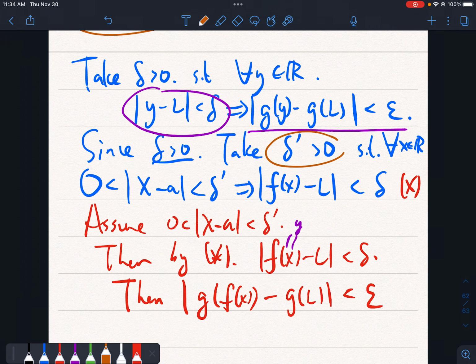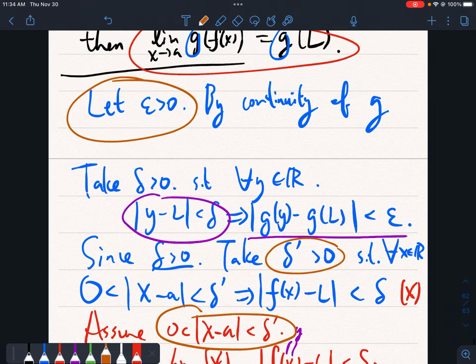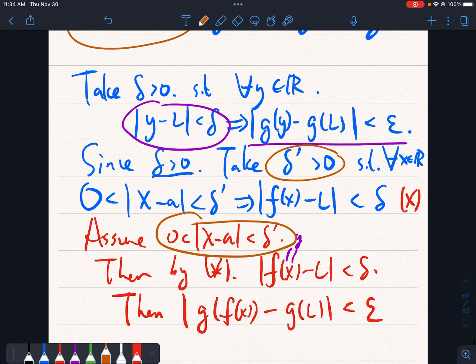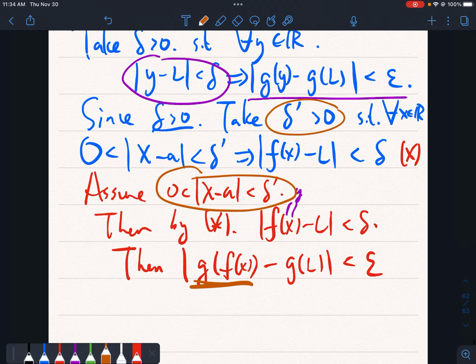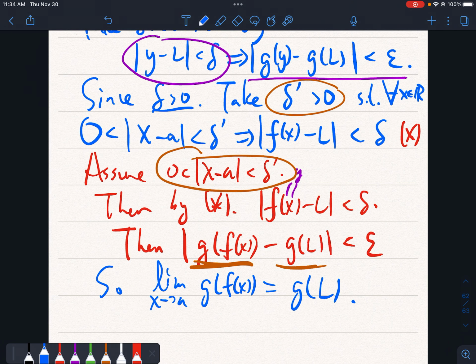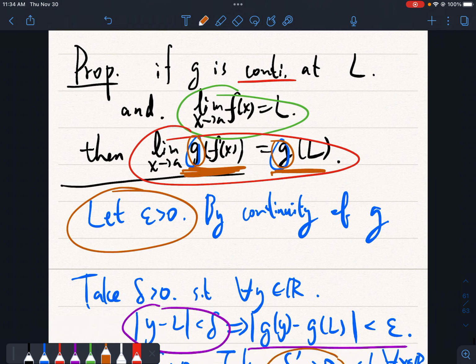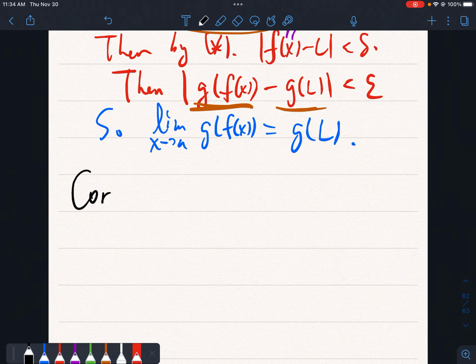Now we have shown that for all epsilon bigger than 0, we can find some delta prime bigger than 0, such that if x is close enough to a, when this absolute value is bigger than 0 and less than delta prime, then g of f of x will be very close to g of L. So by this we have shown that the limit as x approaches a of g of f of x will be equal to g of L. So this is the proof, and what's important is that we cannot just switch the order of the limit and the function g in general, but we can switch if this function g is continuous.